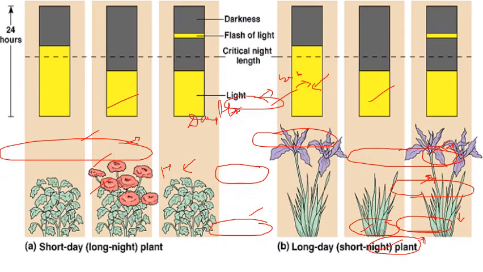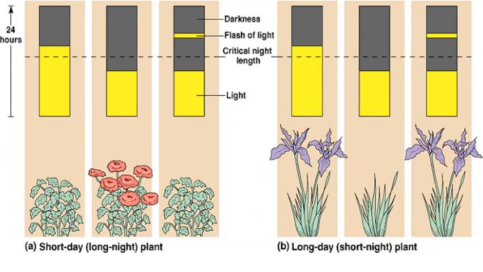The next one is the impact of photoperiodism on short day or long day plants, how this day duration impacts flowering in plants. So firstly we have short day conditions. Short day plants are also known as long night plants. The dotted line shows the critical day length, which means the minimum or threshold value of light required for flowering in most of the plants.